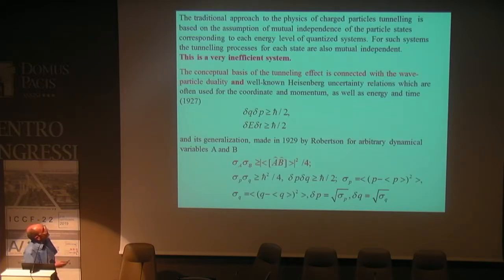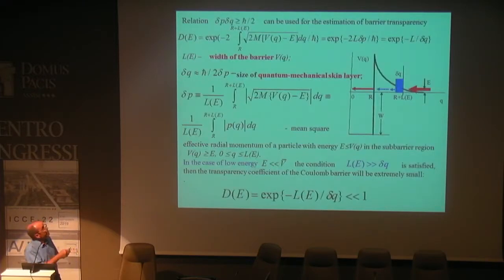Such expressions were created in 1927, and a generalization was made in 1928 by Robertson by introducing operators of different physical quantities. For example, it is the product of the dispersions of A and B, the operators of different expressions, for example if momentum and coordinate are the same, and so on. Okay. Such a relation, the Heisenberg or Schrödinger-Heisenberg relation, may be used for a simple estimation of the tunneling probability. It is a very simple way, also well known.